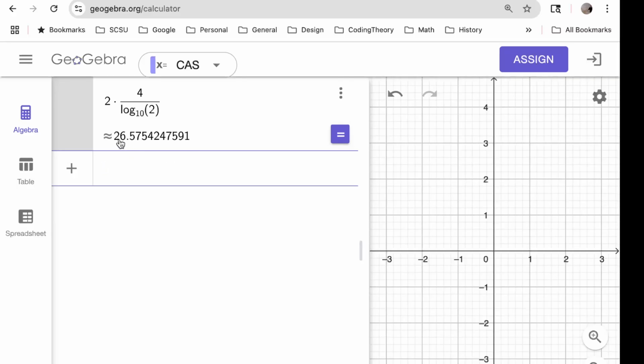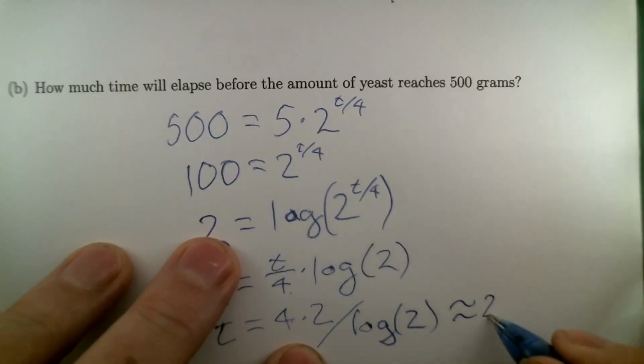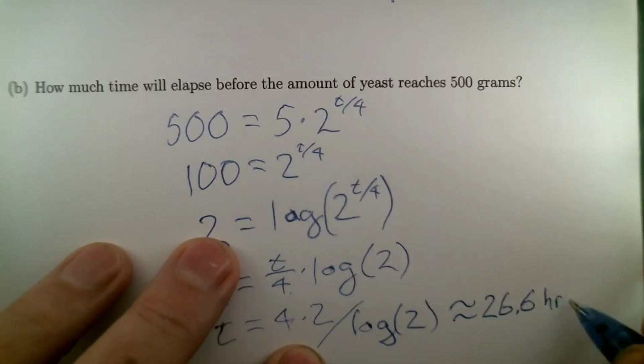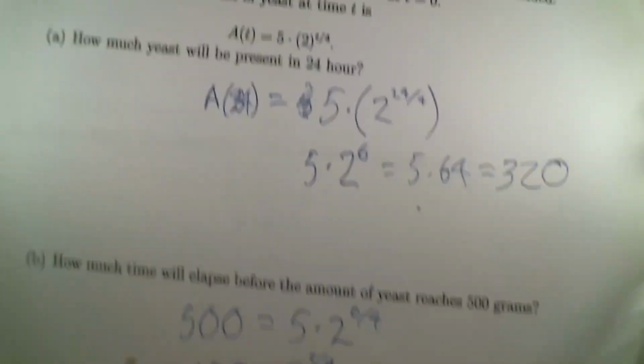And I would say it'd be silly to round this to give any higher accuracy than 1 decimal place. So 26.6 is our final answer. That would be in hours. Yay.